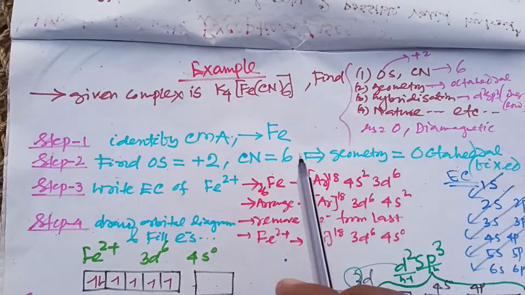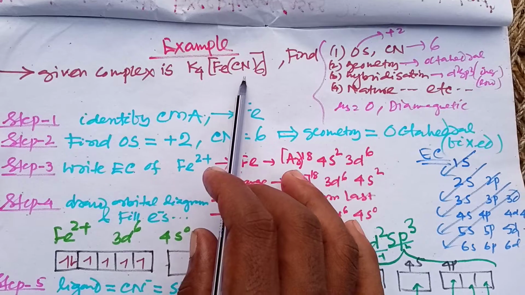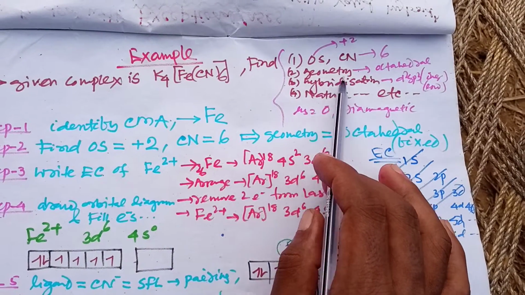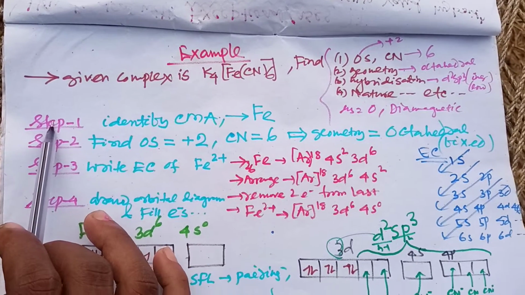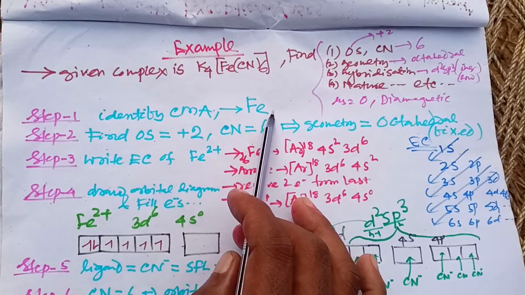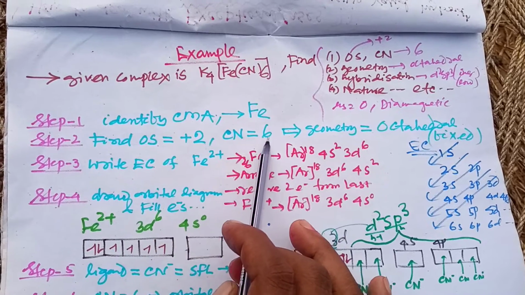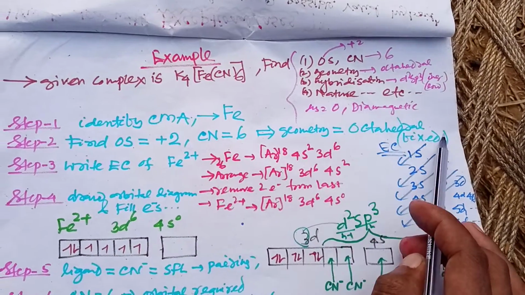So here is an example. We are given a complex which is K4[Fe(CN)6], and we have to find out its oxidation number, coordination number, geometry, hybridization, nature, magnetic moment, etc. So here it is done step by step. First of all, identify the central metal ion, which is Fe. Find out its oxidation state, which is plus 2, and the coordination number is 6. Once the coordination number is 6, its geometry is fixed, which is nothing but octahedral.